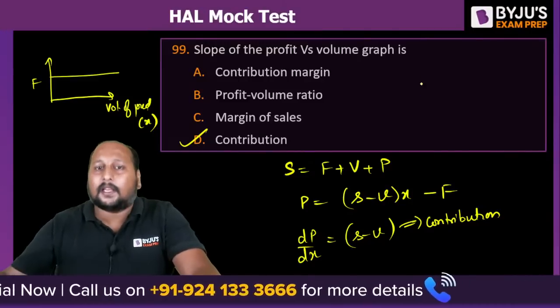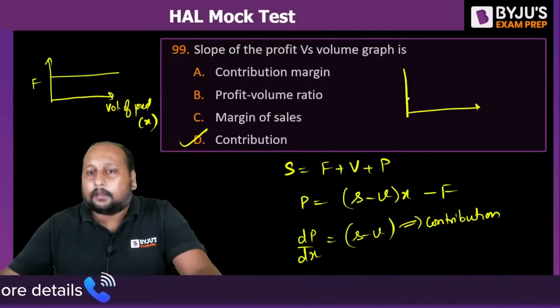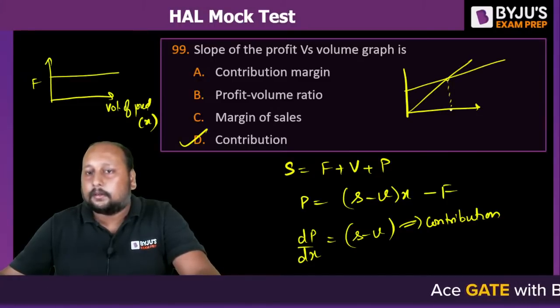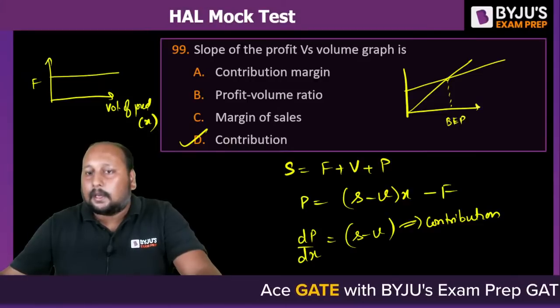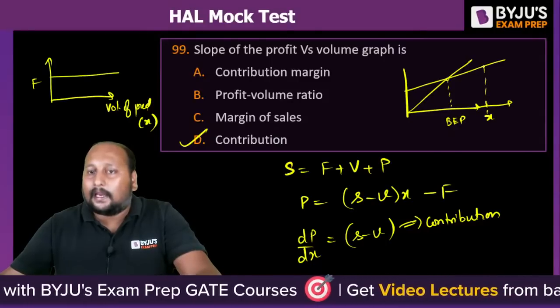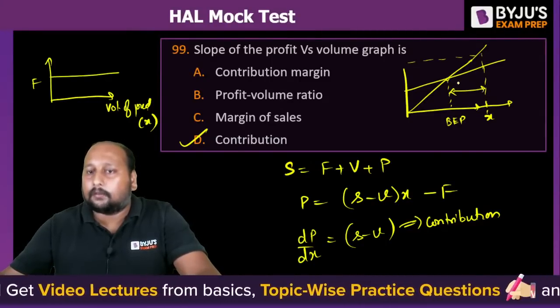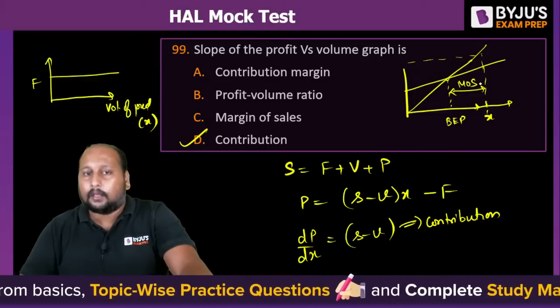Okay, margin of sales toh ye hota hai. Margin of sales is basically if you are having this is your sales, this is your break even point. Theek hai, ye aapka break even point hai. I'm manufacturing at some value, let's say X. Toh yahan par jo aapne additional, we can say factor of safety liya, that is your margin of safety. Margin of safety. Okay, clear?